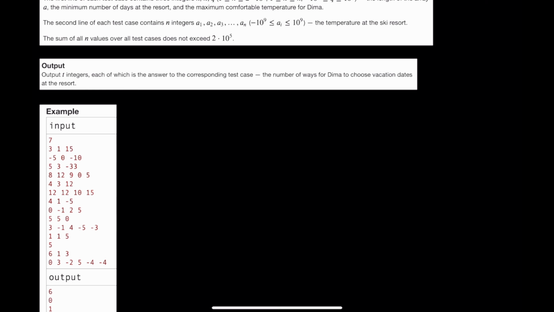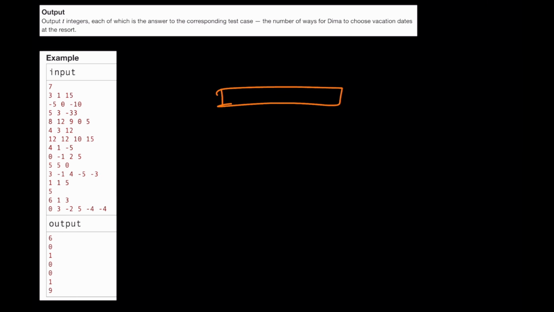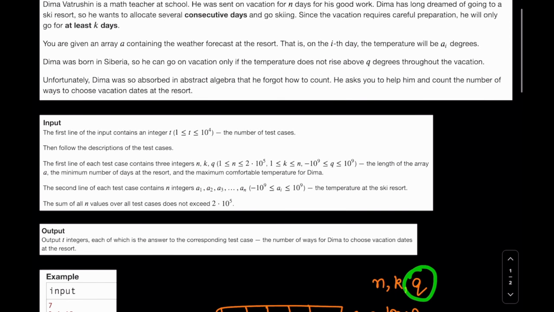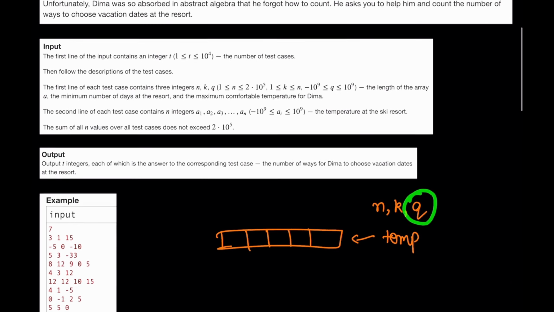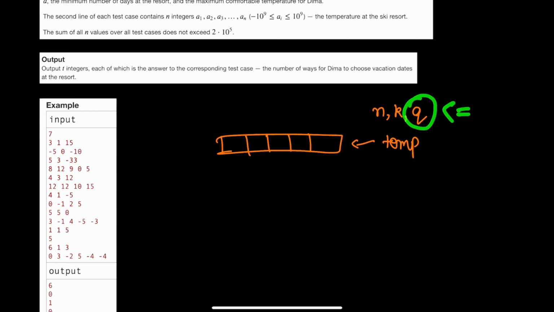So let's understand the question first. We would be given an array, the temperatures array. We would be given N, K and Q. N is the size of this array. K is the consecutive days that the person wants to stay at the resort. Q is the maximum temperature he can bear. So it does not rise above, meaning the temperature can be less than or equal to Q.